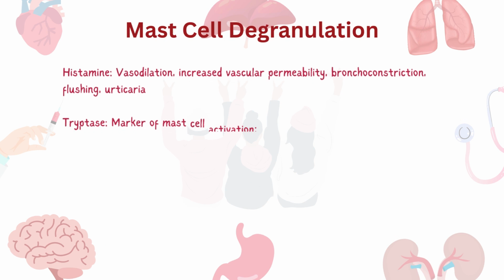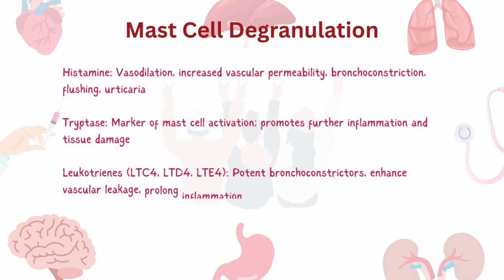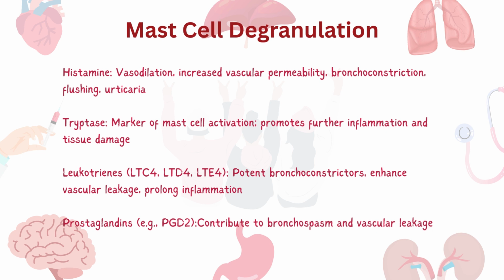The activation of mast cells leads to explosive degranulation, which releases histamine that causes vasodilation, increased vascular permeability, and bronchoconstriction. It also results in the release of tryptase, which is a marker of mast cell activation. It promotes tissue remodeling and further inflammation. And then there are leukotrienes, which are LTC4, LTD4, and LTE4. These are potent bronchoconstrictors which increase vascular permeability and prolong the inflammatory response.